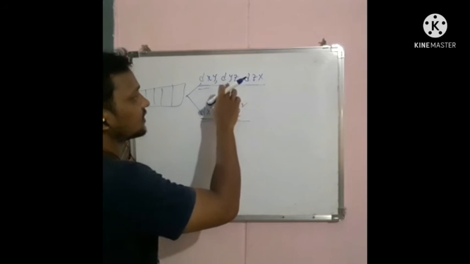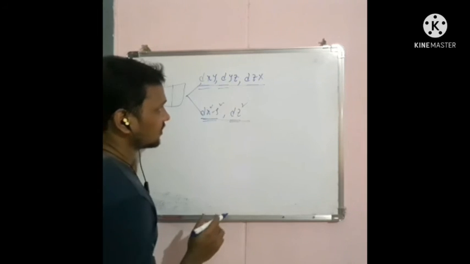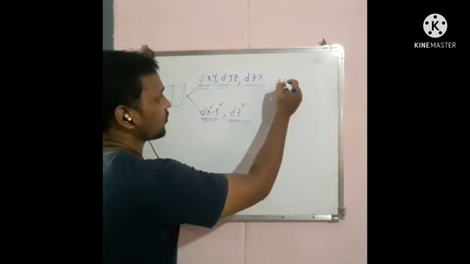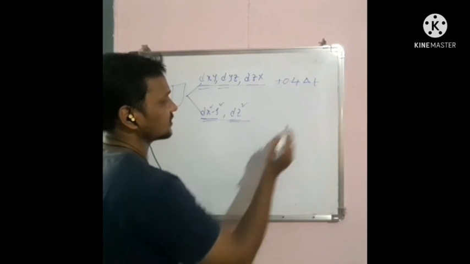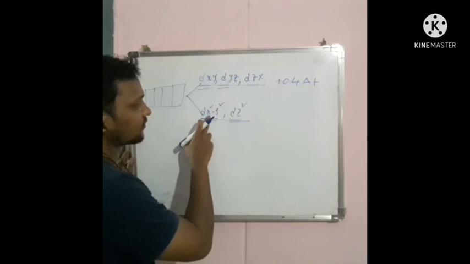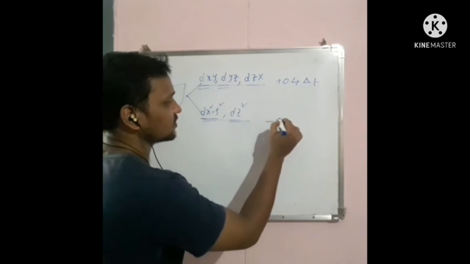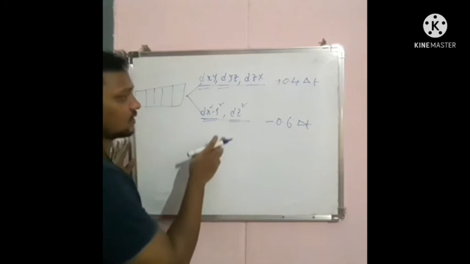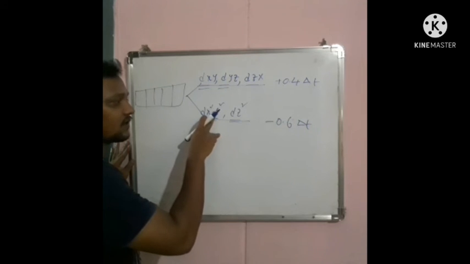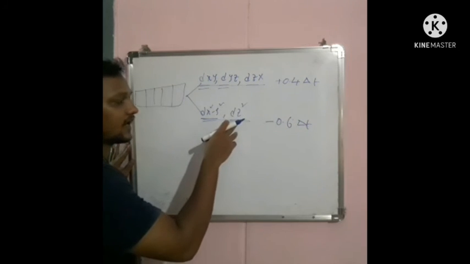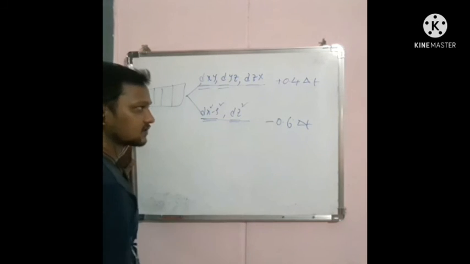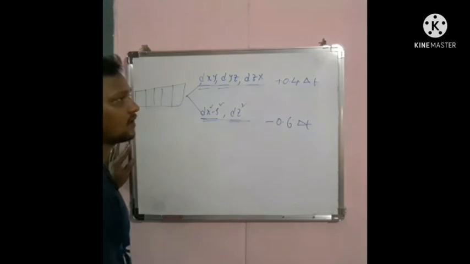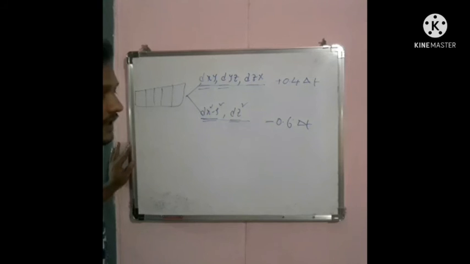Now in case of dxy, dyz, dzx, the CFSE value is considered as plus 0.4 delta t in tetrahedral complex, and the value of the e orbitals must be considered as minus 0.6 delta t. Because here the dx square minus y square and dz square orbitals' energy is decreasing by the value of 0.6, and the other orbitals' energy is increasing by the value of 0.4 delta t. So this is the case of tetrahedral complex.